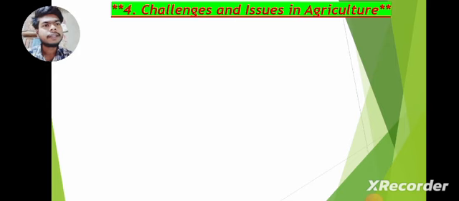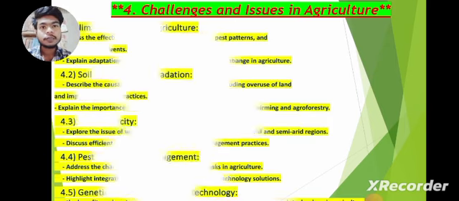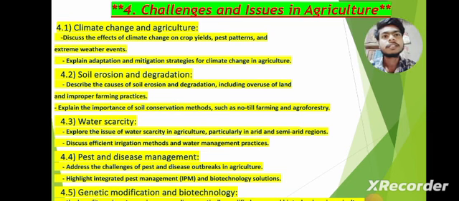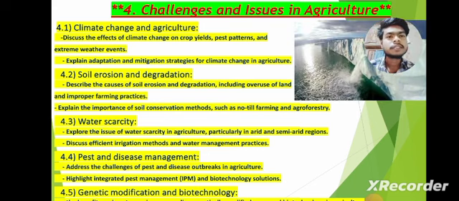Now, challenges and issues in agriculture. Some of the challenges are climate change, soil degradation, disasters, water security, and pest and disease management. Climate change is the main cause.